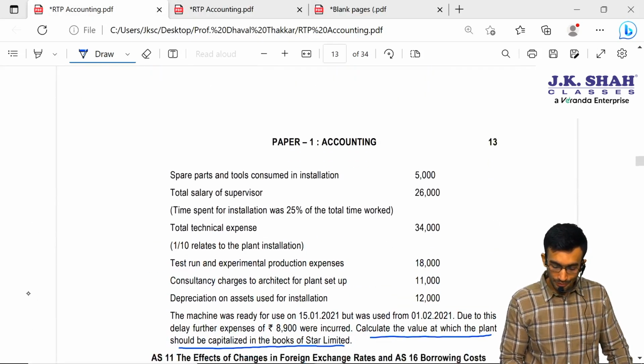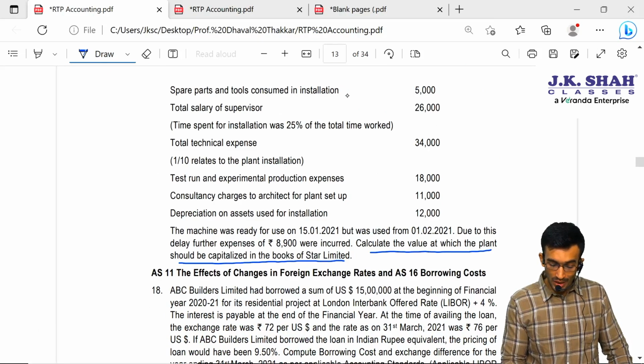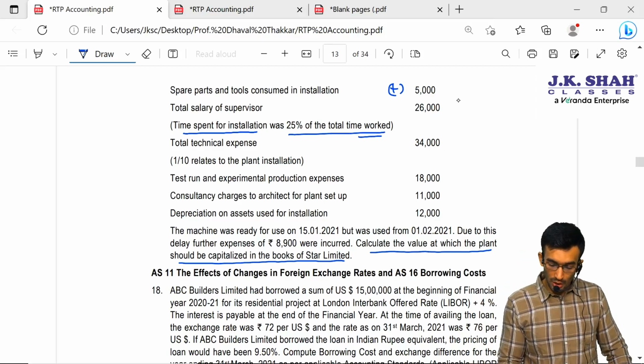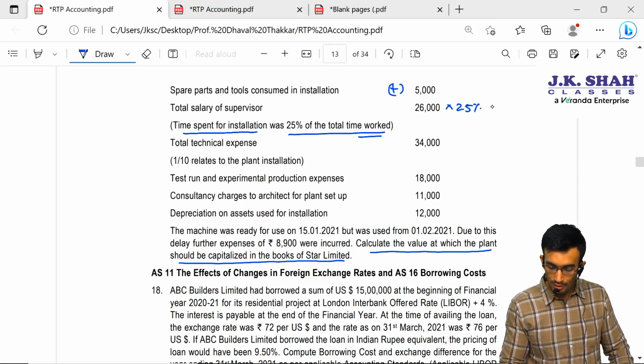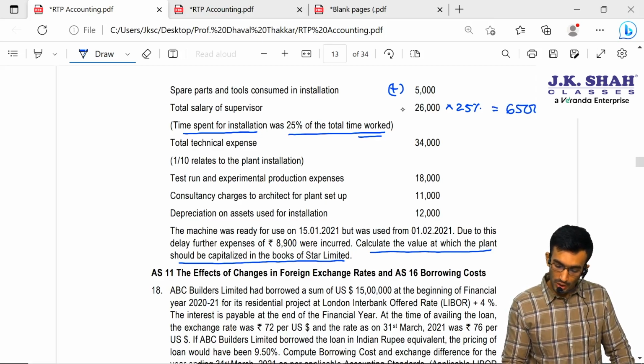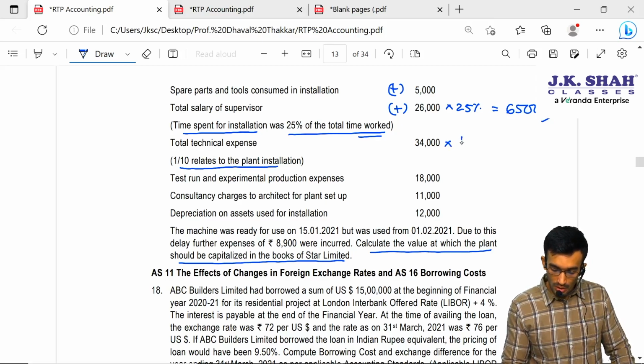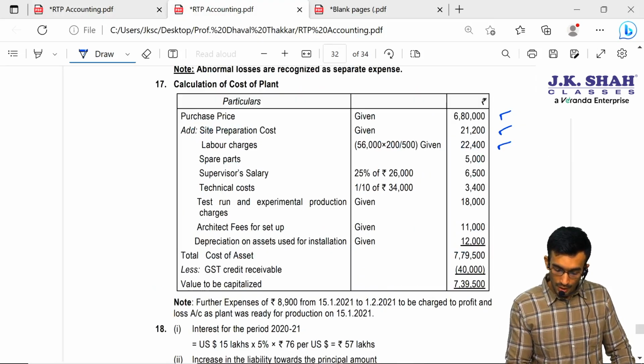Let us move ahead. Spare parts and tools consumed in installation is 5,000. Definitely we will add. Total salary of the supervisor, they are saying time spent for installation was 25% of the total time work. So we have to consider only 25% of this 26,000. 26,000 into 25%, that gives me 6,500. Okay, so the 6,500 only we will add. Then total technical expense, 1/10 related to the installation. So this 1/10 only we have to add, that is nothing but 3,400 we will add. So this 5,000, 6,500 and 3,400.